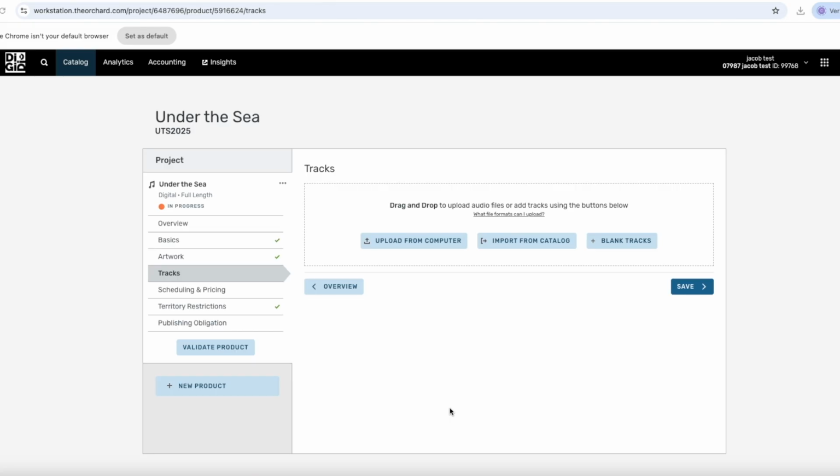So now we've reached the point where we upload the individual tracks and their audio files for the release. The system accepts both WAV and FLAC files. For a full overview of accepted file types, check the link in the video description under File Types, Music, and Upload. If you already have all your files ready on your computer, you can just select Upload from Computer.